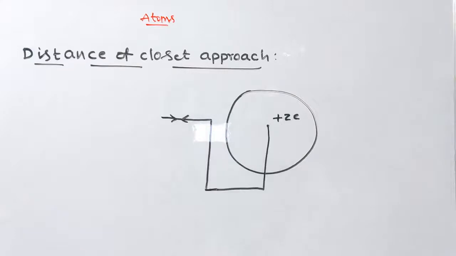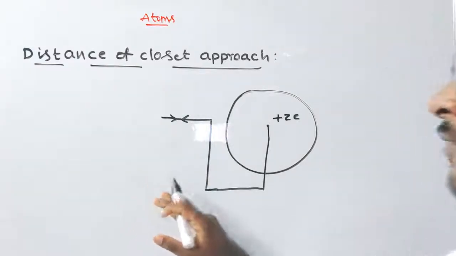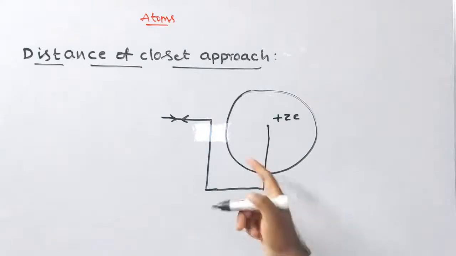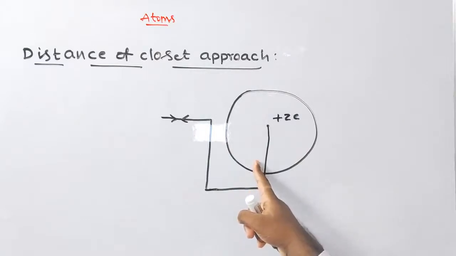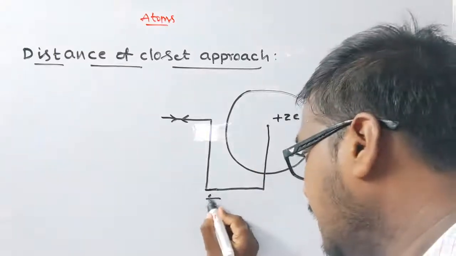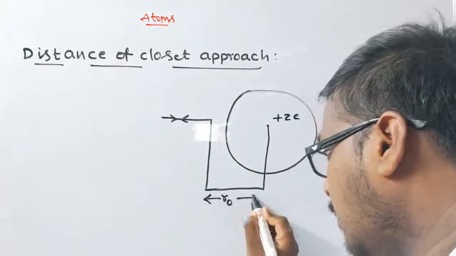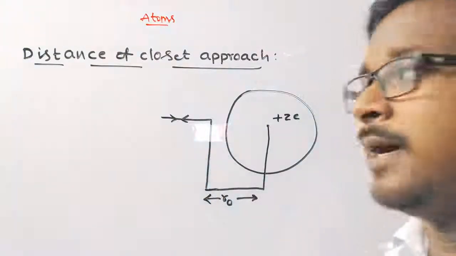An alpha particle traveling towards the center of the nucleus slows down as it approaches the nucleus. At a certain distance, say r naught, from the nucleus, the alpha particle comes to rest for a moment and then retraces its original path.